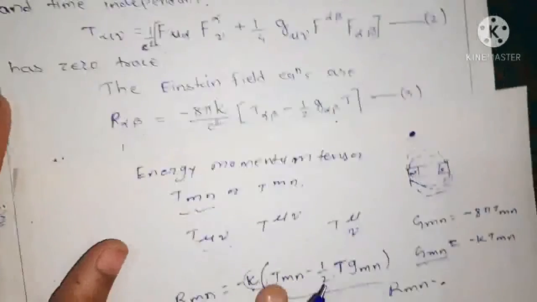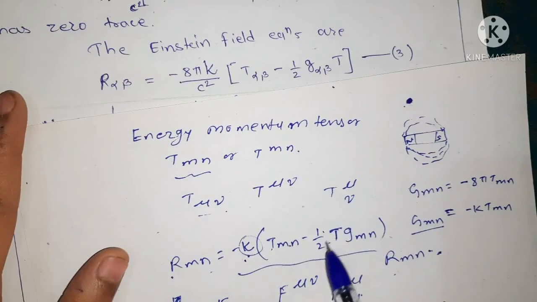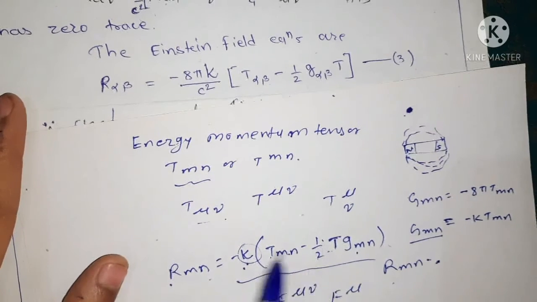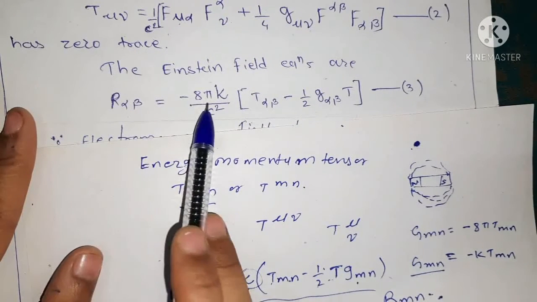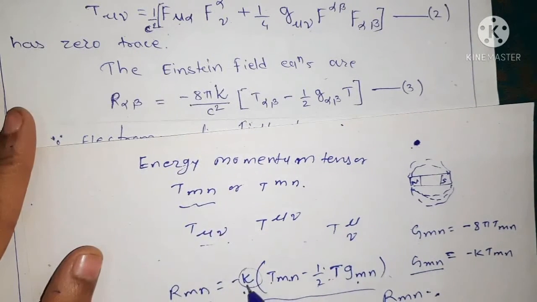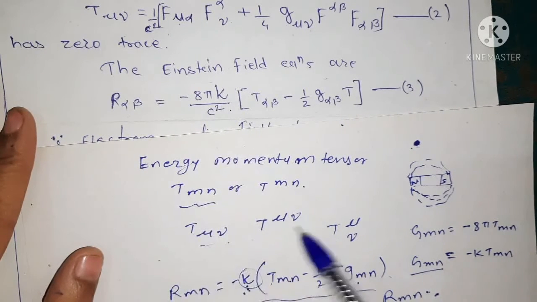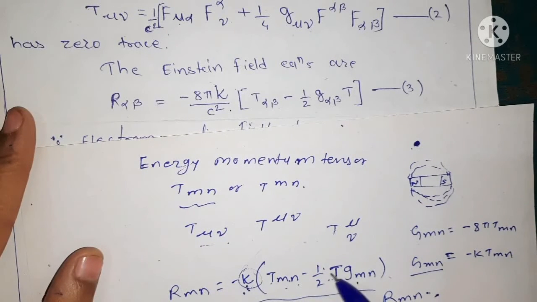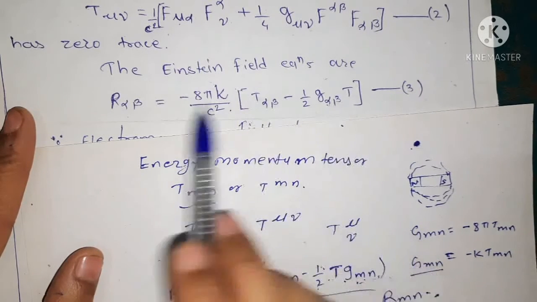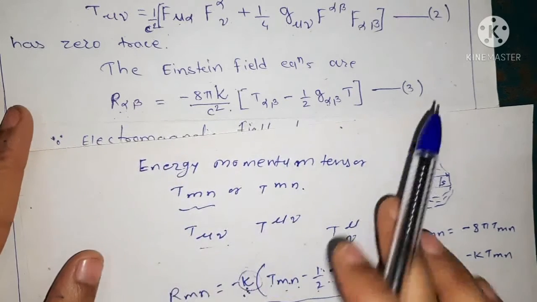Okay, so we now define the Einstein field equation as we are told here, that we are taking the form R mu nu equals minus kappa T mu nu minus 1 upon 2 T into g mu nu. So we are using this form of the Einstein field equation, R alpha beta equals kappa, where this kappa has the value 8 pi k upon c square. Okay, so we are choosing this as T alpha beta minus half T g alpha beta. So g mu nu is written in the form of alpha beta because we are taking the suffixes as alpha beta. We give this as equation number 3.